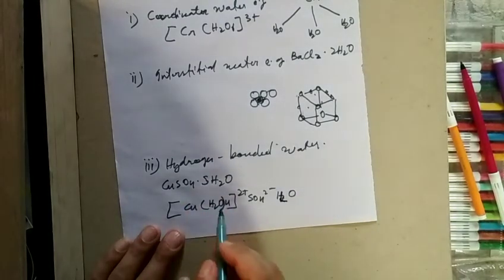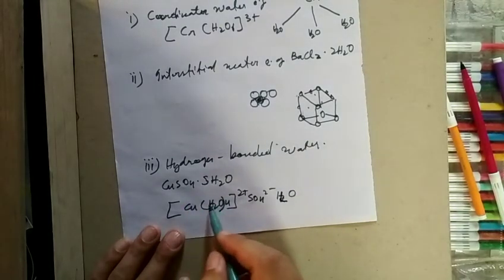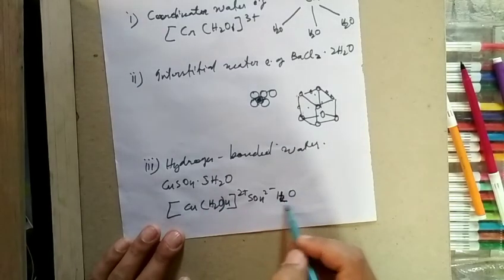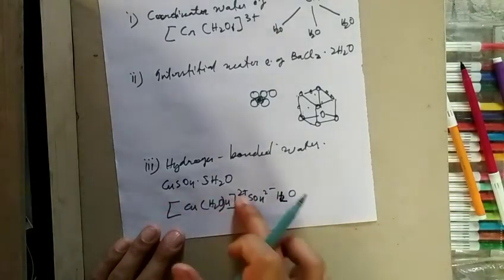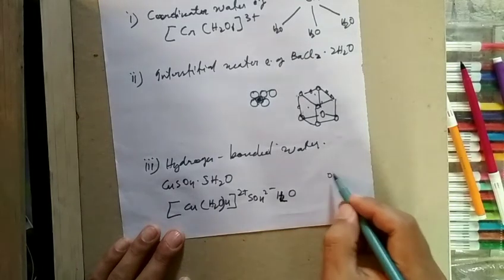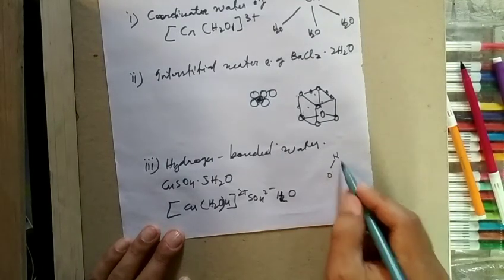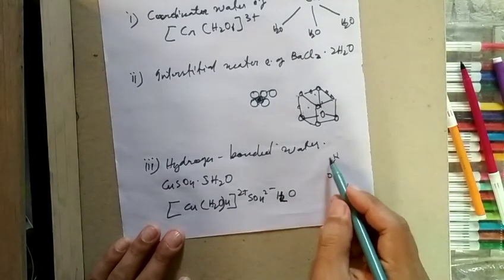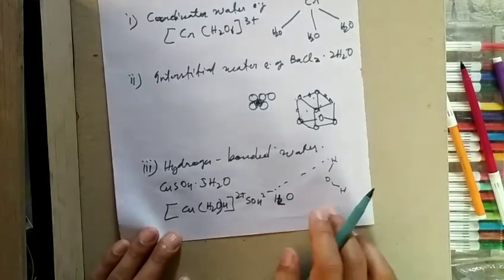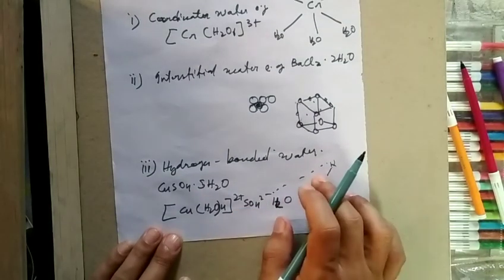That means these 4 molecules do not take part in hydrogen bonding. Only the water molecule outside the bracket, or coordination sphere, takes part in bonding. So this hydrogen can form bonds with SO4. So this is called hydrogen bonded water.